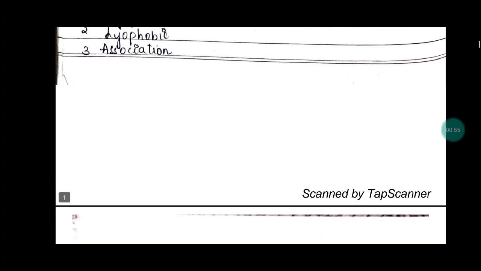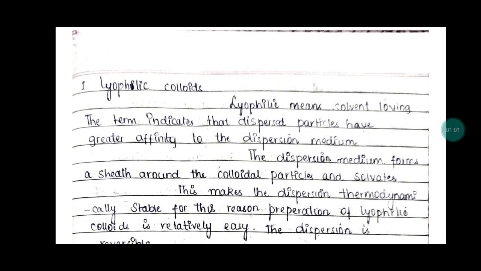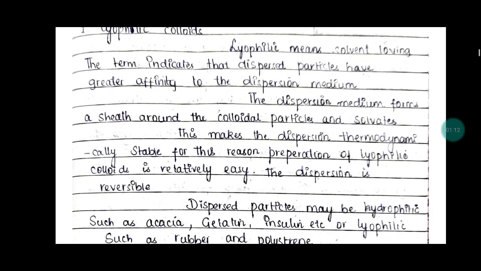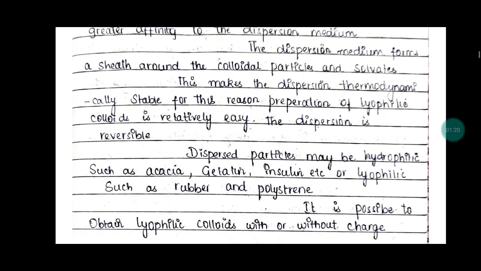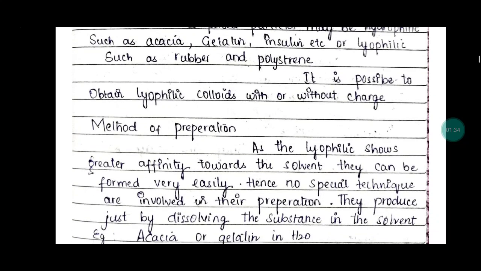Lyophilic and association colloids. We will see number one, lyophilic colloids. Lyophilic means solvent loving, and the term indicates that the dispersed particles have greater affinity to the dispersion medium. The dispersion medium forms a sheath around the colloidal particles and solvates them. The dispersed particles may be hydrophilic, such as acacia, gelatin, insulin, etc., and lipophilic, such as rubber and polyester, etc. It is possible to obtain lyophilic colloids with or without charge.